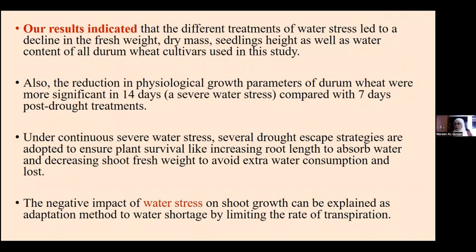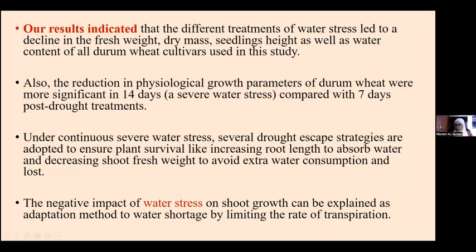They were using this system. Also, the reduction in the physiological growth parameters of durum wheat was more significant after 14 days. It is expected because after 2 weeks, the plant is suffering and starting to struggle to survive compared to 7 days post-drought treatment. Now, under continuous severe water stress, what happens?